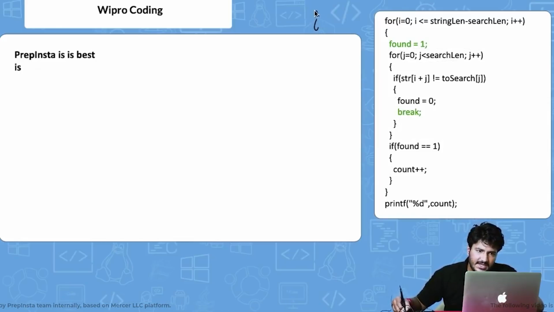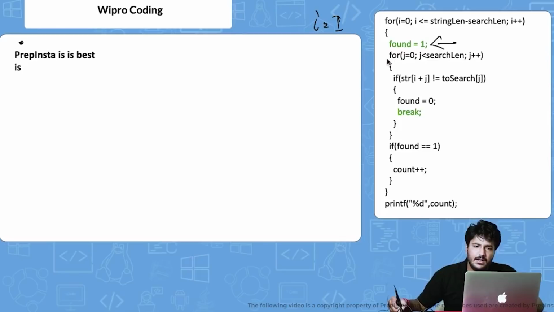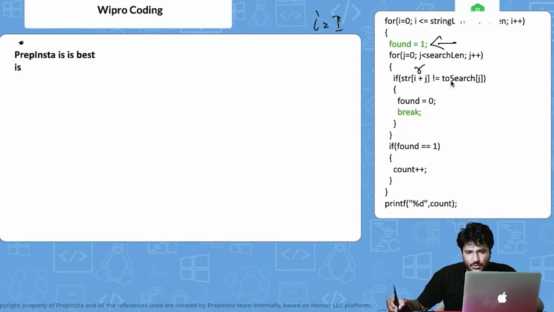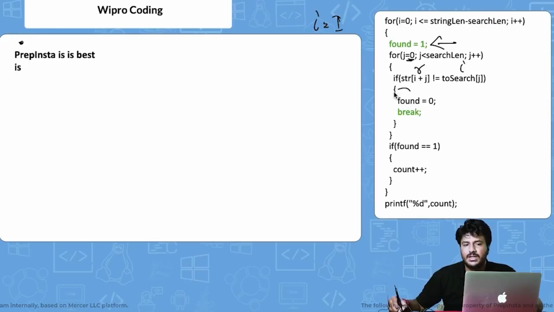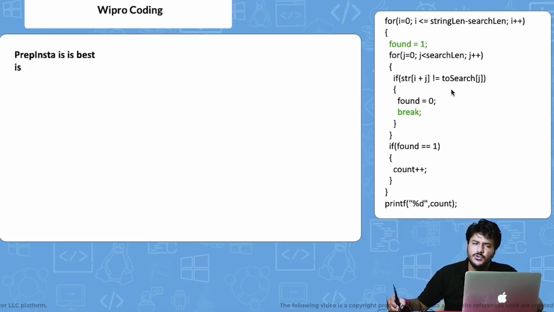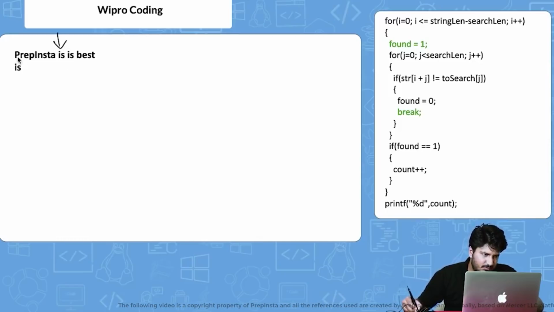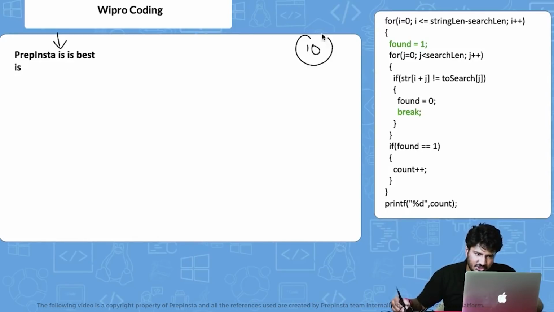So we are at i equals 1, and str of 1 is r. Now we say found equals 1 again. For j equals 0, we are assigning, and now we say if str of i plus j, that is 1 plus 0, which is basically r, is not equal to search of 0, for j equals 0, which is i. So again we do the same thing. Now found equals 0 and then break. So it will keep on running till here, this blank space. Now let us consider we are here. Now this is basically at the 10th position, right?